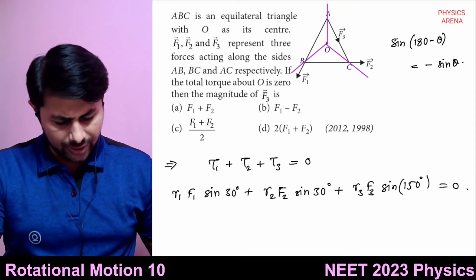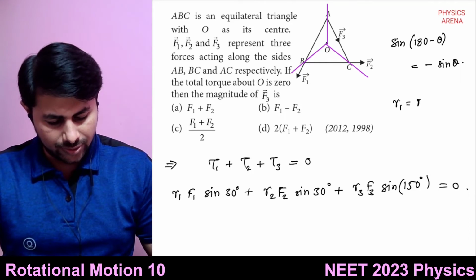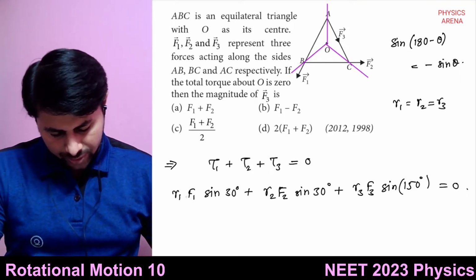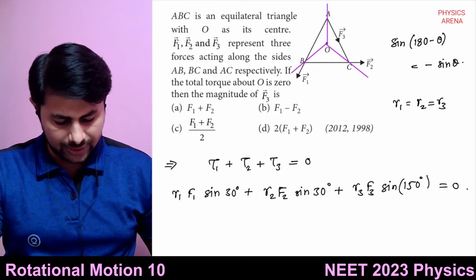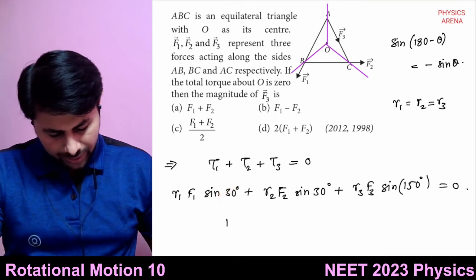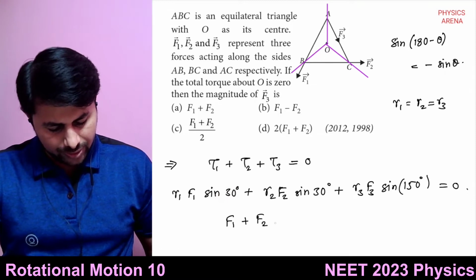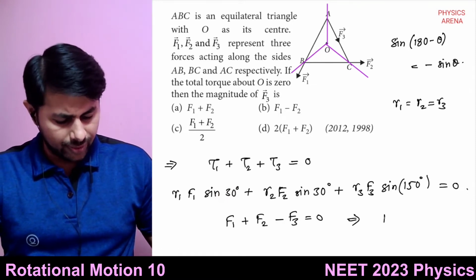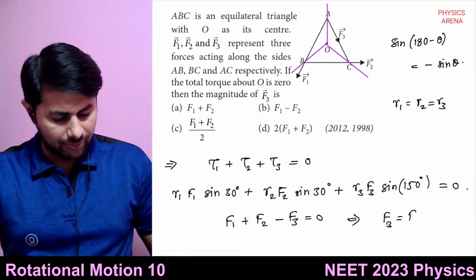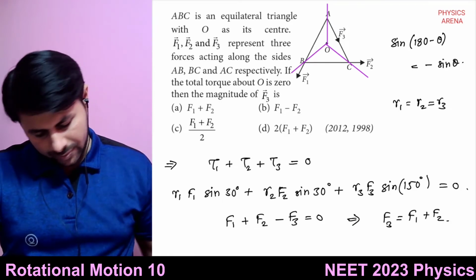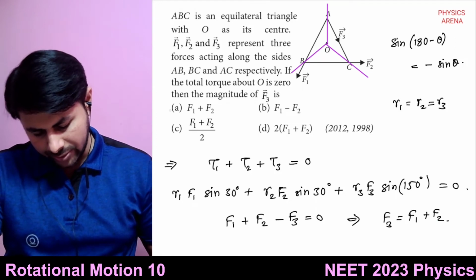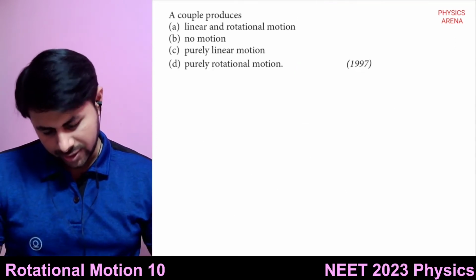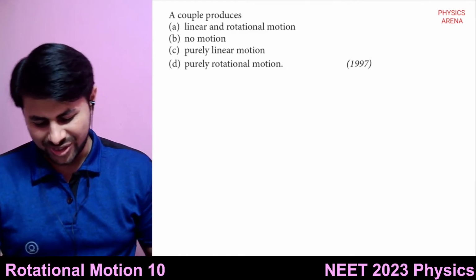Also R1 is equal to R2 is equal to R3, right? So we can take that also common and cancel it out. So we have F1 plus F2 minus F3 is equal to 0, or you can say F3 is equal to F1 plus F2. Option A. This is the simplest question.